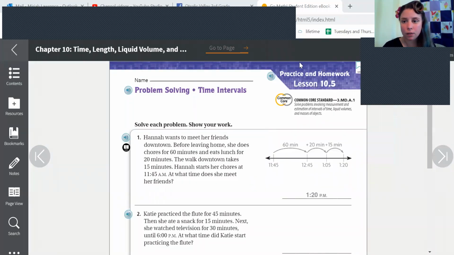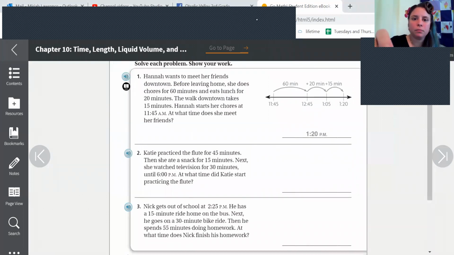We are going to do a little bit more on problem solving with elapsed time. I think it's good for us to practice this because it is a little tricky, and you guys are rocking it. If you're using the number line or if you're using the clock, that's fine. Okay, so let's start with number 1.